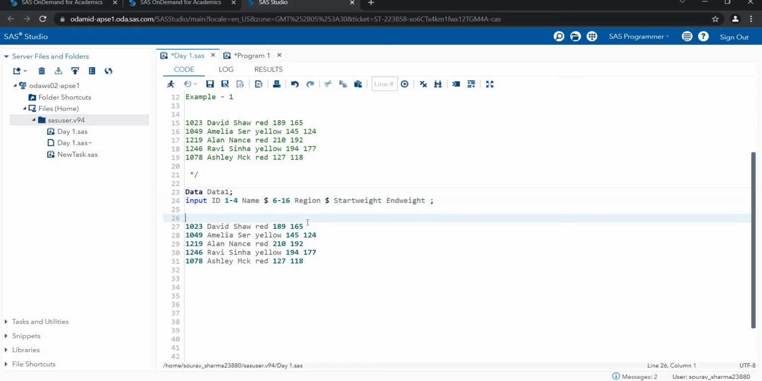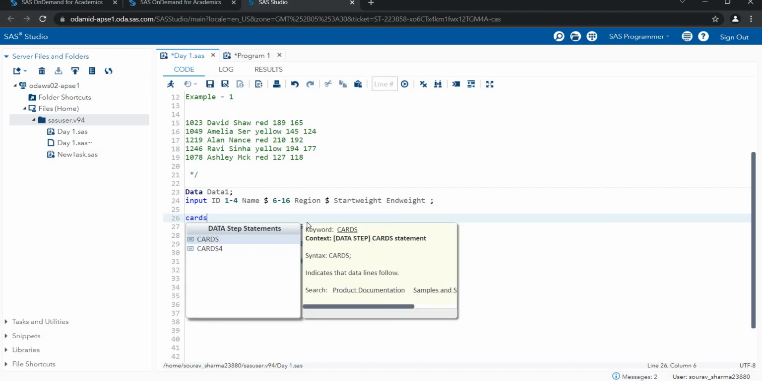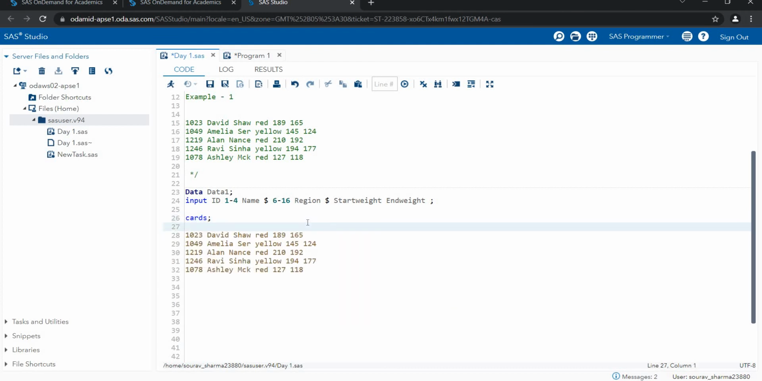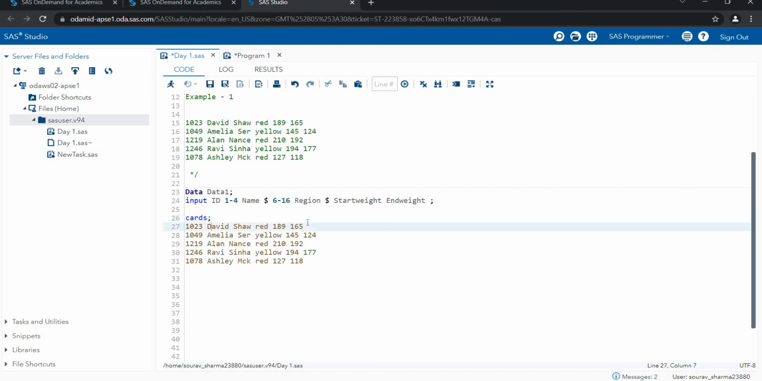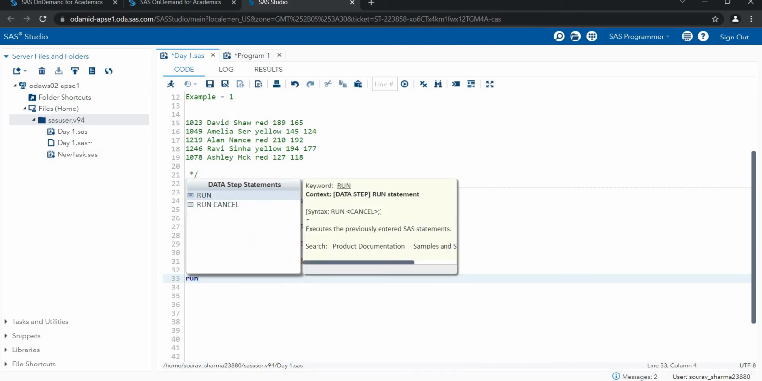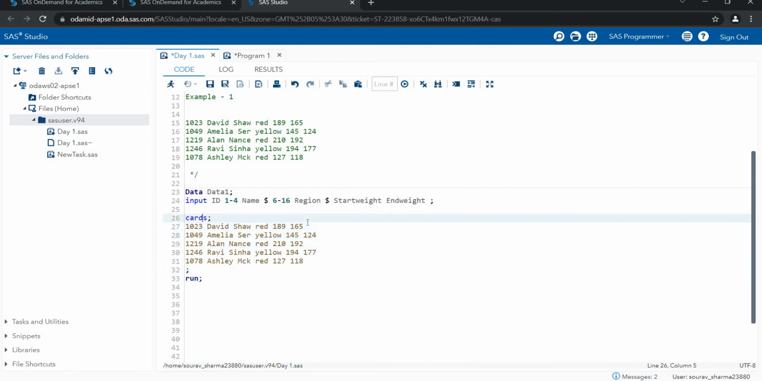For the data in the data set we write cards, or else I can write datalines; both are the same. Cards and datalines both are the same, so if I write cards, this is also valid. In the last I'm closing this, then the run statement. Now start weight and end weight are numeric.